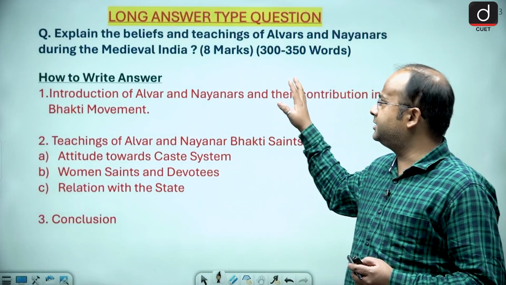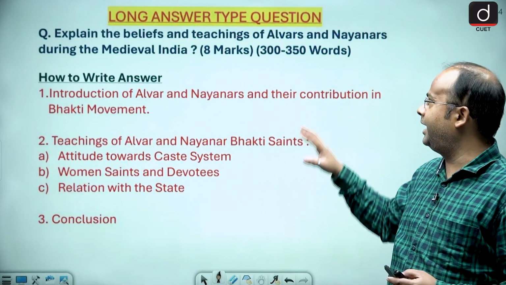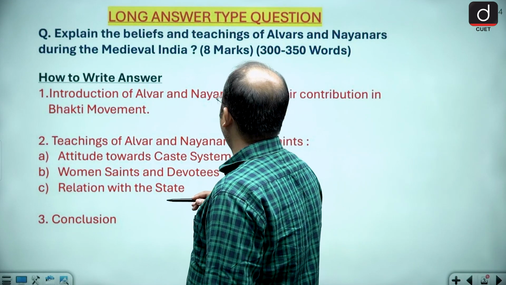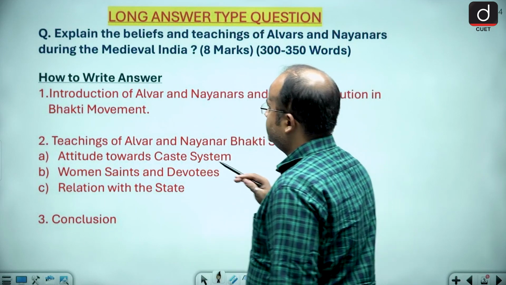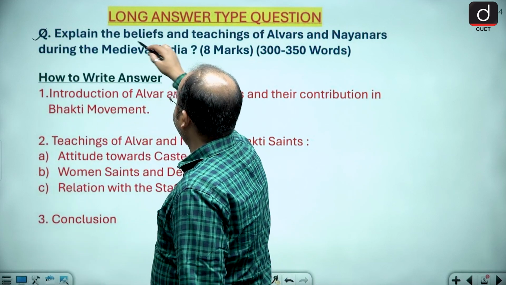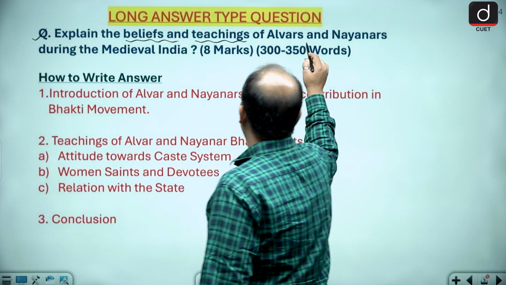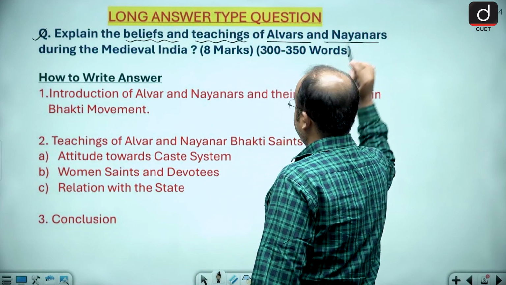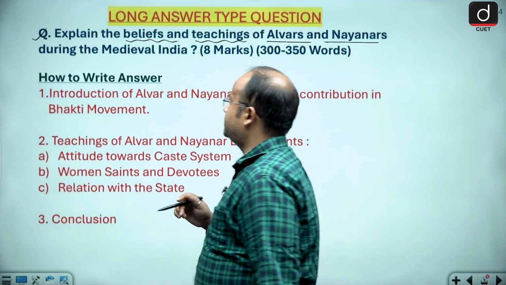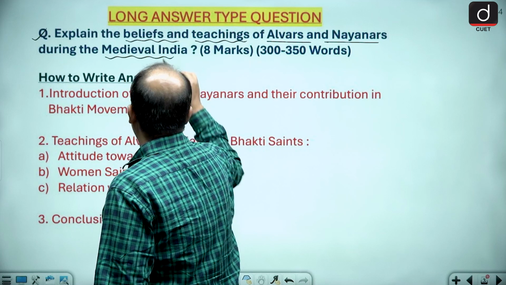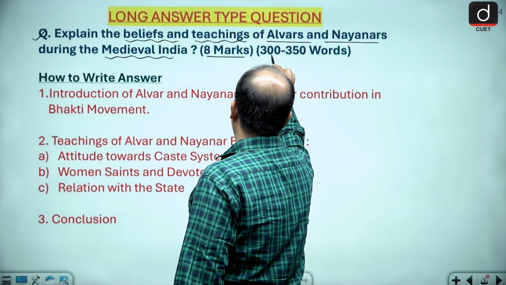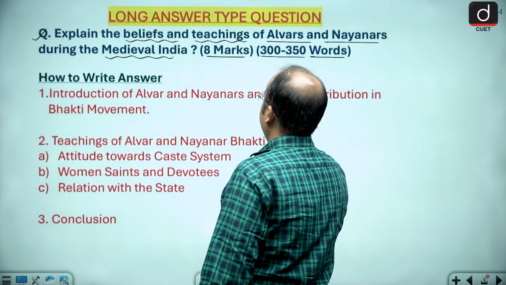Now my dear friends, there is a long answer type question and it is of 8 marks. And the question is, explain the belief and teaching of Alvar and Nayanar saints during the medieval India. So Alvar and Nayanar are associated with the Bhakti movement of South India during the medieval period. And this question carries 8 marks and we have to write the answer in 300 to 350 words.